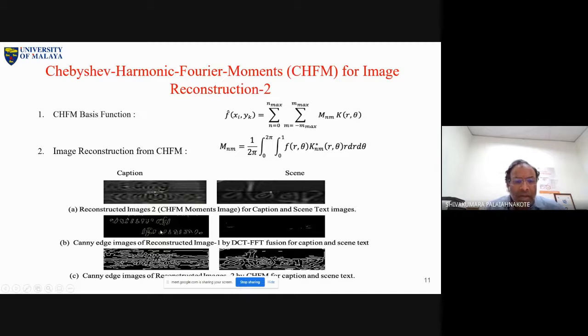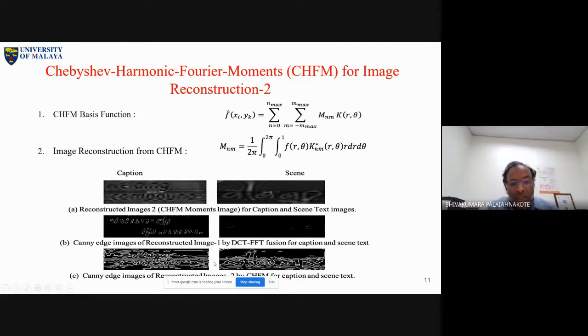Now we applied Canny to understand the content in the fused images of caption and syntax. See what is happening. These are the Canny edge images of the caption and the syntax. For syntax we lost the edges completely. There are no Canny edges at all, but for caption text there are some edges here. That is the advantage of combining DCT and FFT, the fusion operation here.